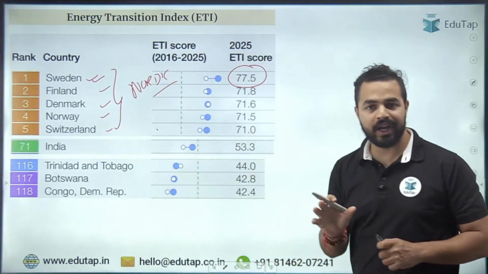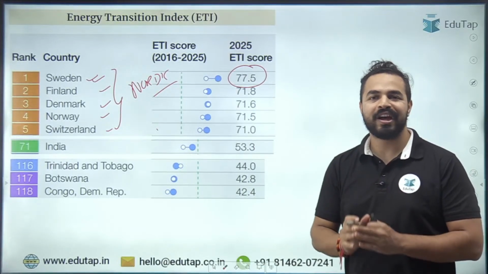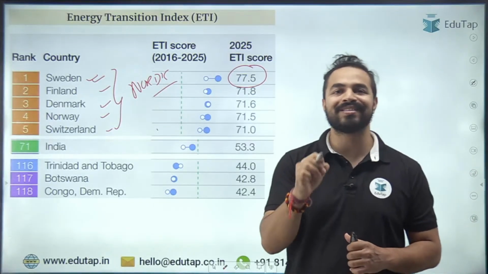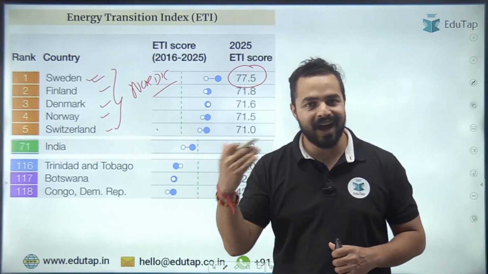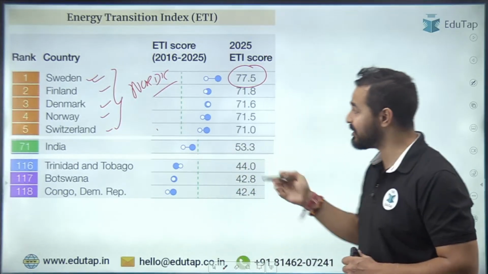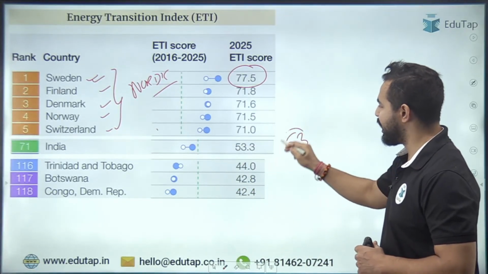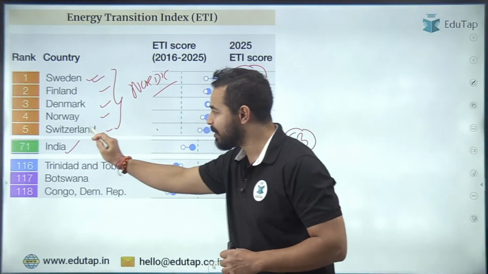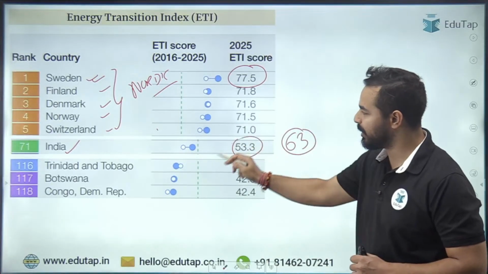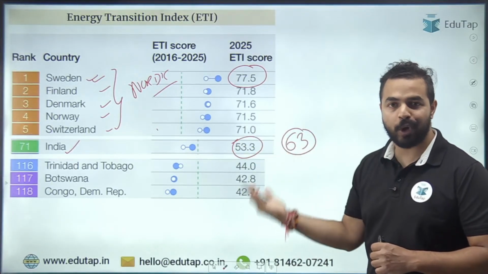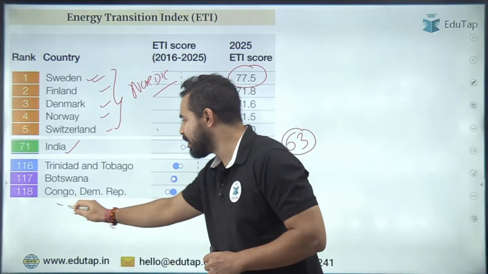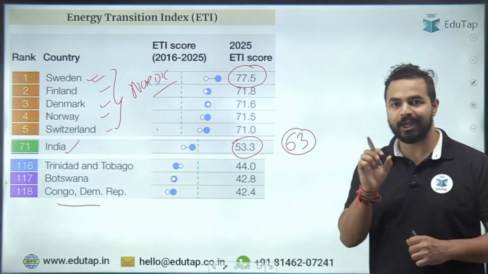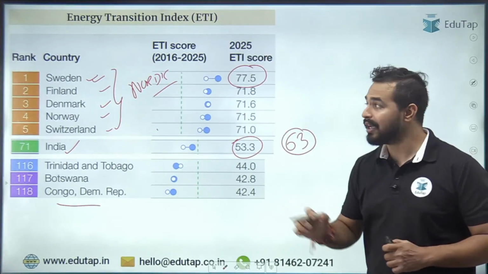Then when it comes to India, whenever we are covering any report and there is an India-related ranking, it is very important to understand what India's rank is. Let me tell you here, in the last Energy Transition Index, India's rank was 63, and now there is a drop of 8 places, and now India is placed at the 71st position with a score of 53.3. And the country which was at the bottom of this index was Congo Democratic Republic, which was at 118th position.